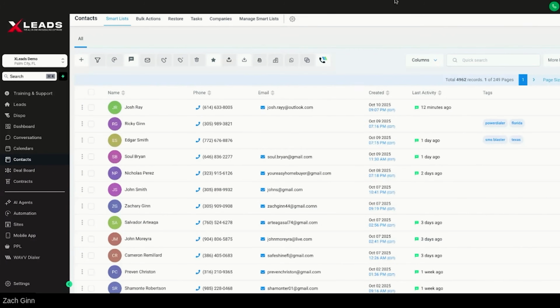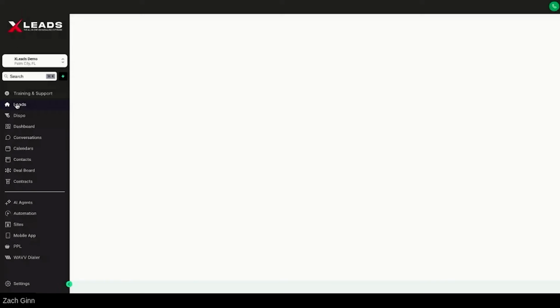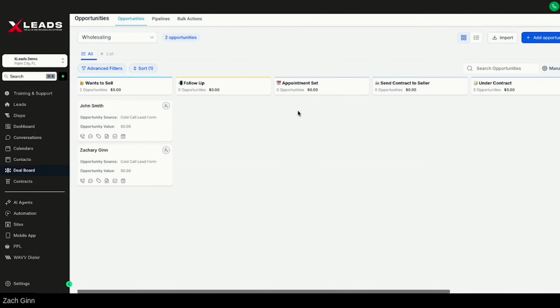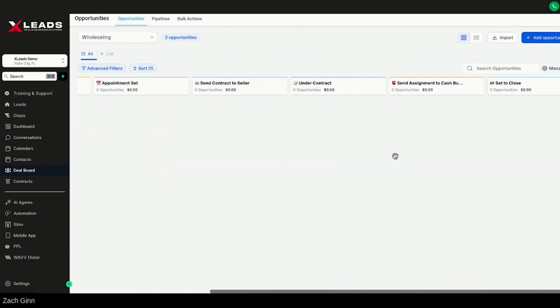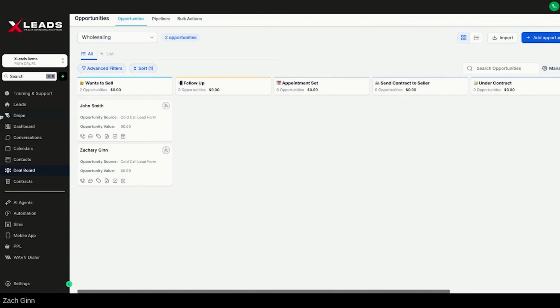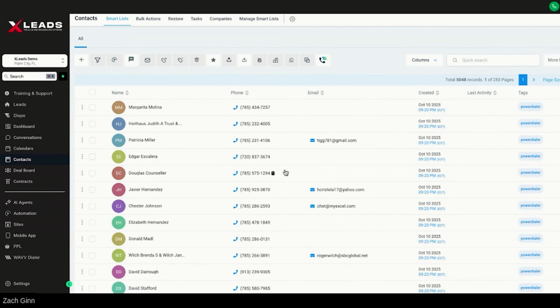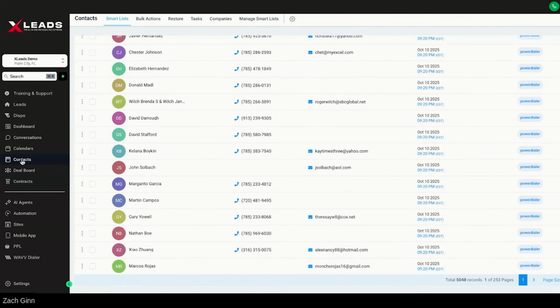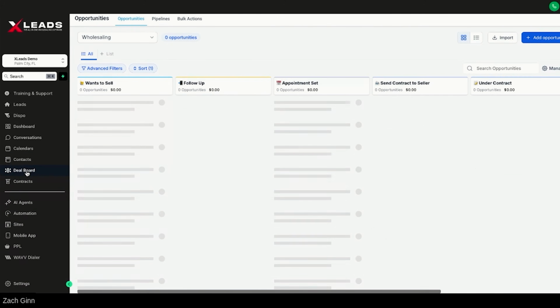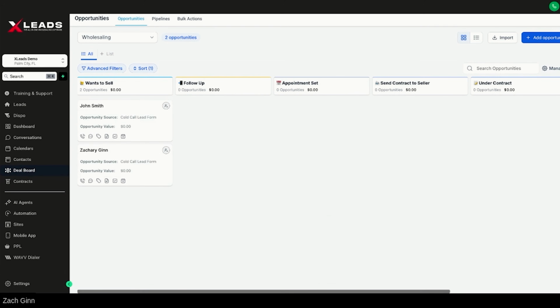Now, again, some people might be a little confused here on how all this data set works. So the way I like to think about it is the contacts tab is just the Rolodex of all the contacts we need. And then the deal board, which is going to be right here, is basically a board of all the wholesale deals that I have. So for example, I might have all my buyers, all my sellers, all my handyman or whatever. They're all going to be under contacts, right? Everything's under contacts. But everything that is a wholesale deal, like, hey, Zach, how many leads do you have? They're all going to be under your deal board.